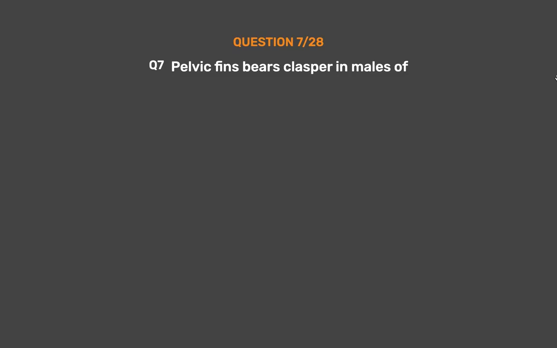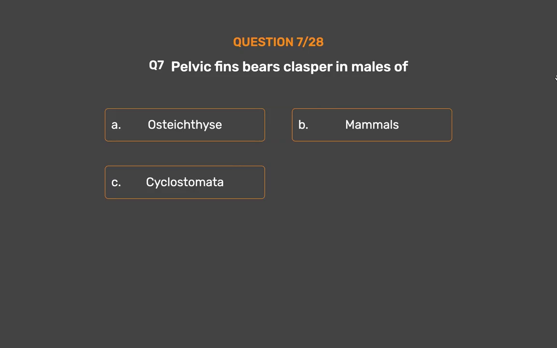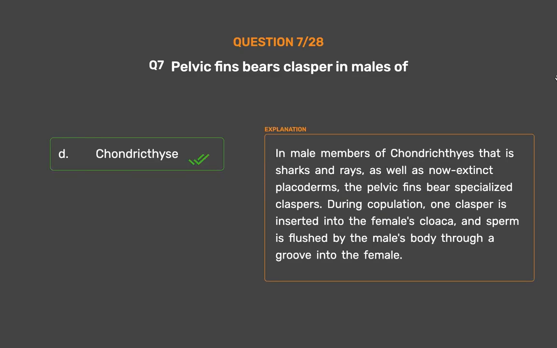Question number 7. Pelvic fins bear claspers in males of: option A, Osteichthyes; option B, Mammals; option C, Cyclostomata; option D, Chondrichthyes. The correct answer is option D, Chondrichthyes. In male members of Chondrichthyes, that is sharks and rays, as well as now extinct placoderms, the pelvic fins bear specialized claspers. During copulation, one clasper is inserted into the female's cloaca, and sperm is flushed by the male's body through a groove into the female.